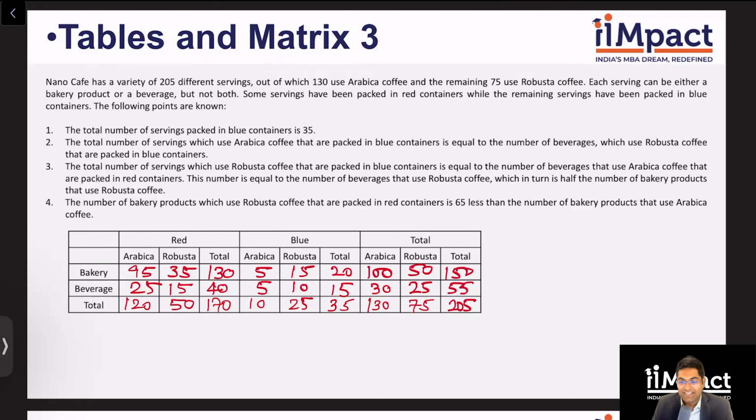And that's it, guys. The set is over. Right representation and usage of the total row and total column. That's the trick to complete these types of sets very, very fast.